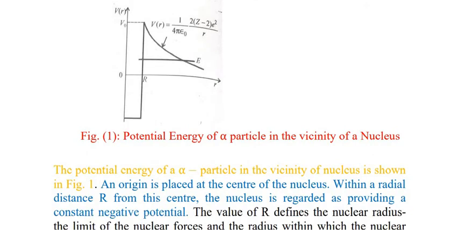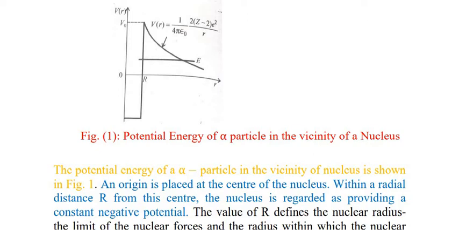The potential energy of the alpha particle in the vicinity of the nucleus is shown in this figure. An origin O is placed at the center of the nucleus. Within a radial distance R from the center, the nucleus is regarded as providing a constant negative potential. The value of R defines the nuclear radius, the limit of the nuclear force, and the radius within which the